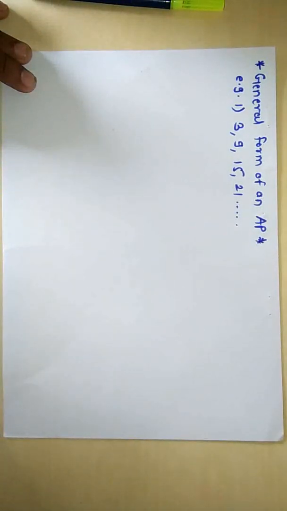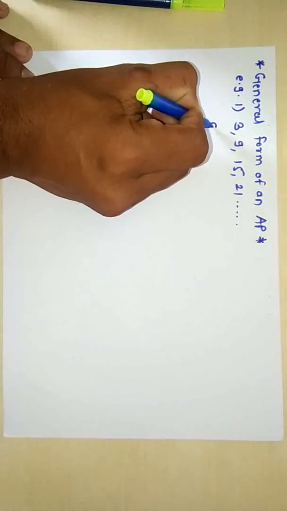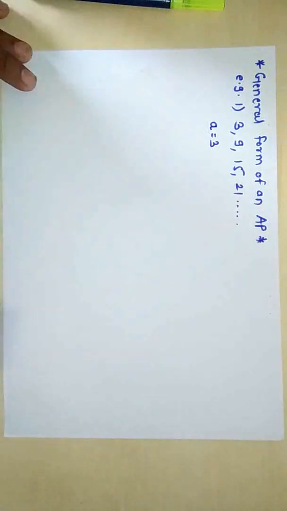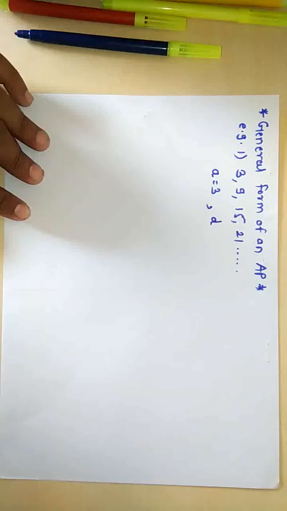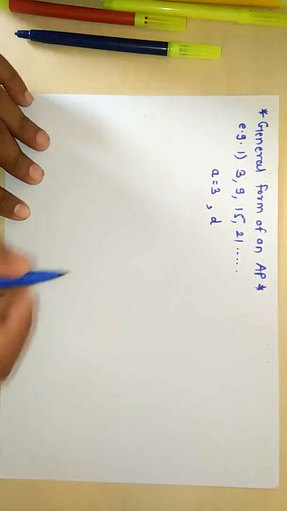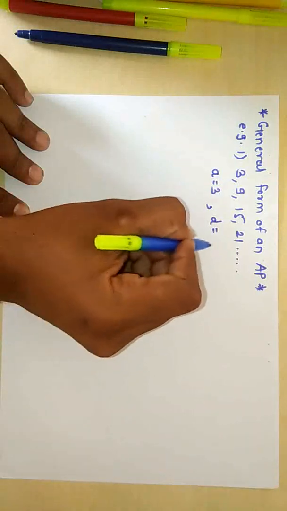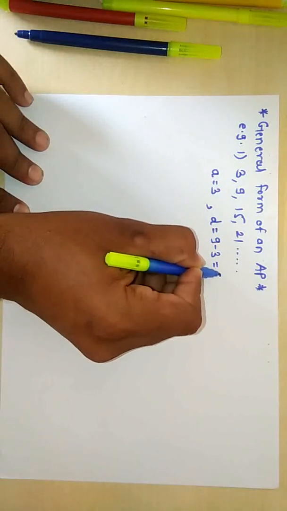Now here we will denote the first term. What is the first term here? First term is 3. This first term is denoted by letter A. A is equal to 3, and we know that the common difference is denoted by letter D. What is the common difference here? 9 minus 3 is equal to 6.